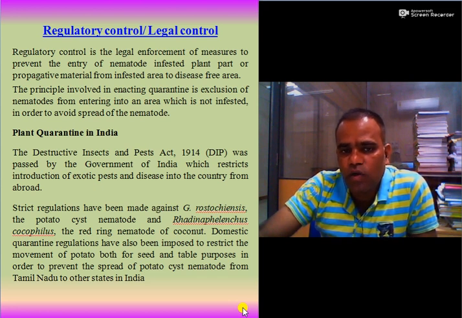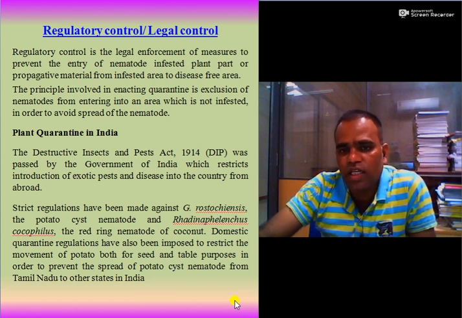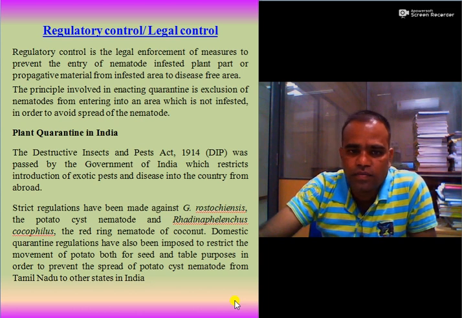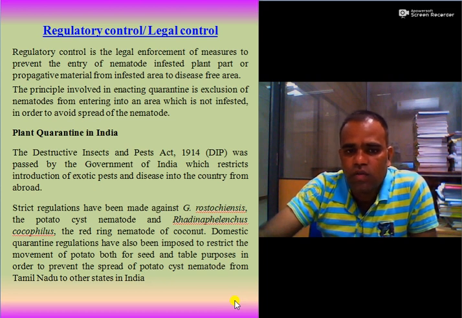So plant quarantine in India comes under the Destructive Insects and Pests Act of 1914 passed by the Government of India, which restricts the introduction of exotic pests or diseases, which may include insect pests, nematodes, diseases or weeds, from one country to another country.